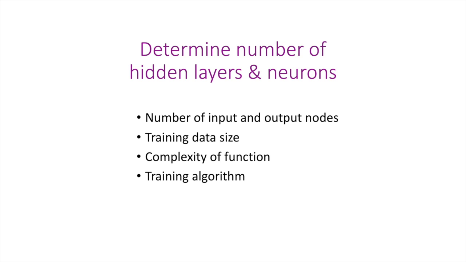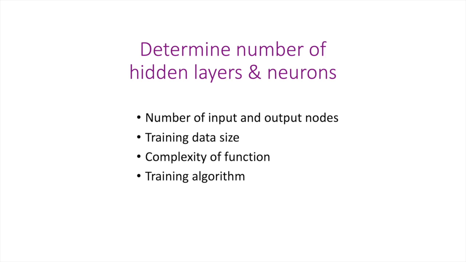It's better to go by experimenting with one or two layers with few neurons, and through cross-validation we can compare the training accuracy and test accuracy. Based on accuracy, we can adjust the number of hidden layers and neurons. Keep a few things in mind while selecting the number of neurons. The number of hidden nodes should be between the input and output nodes. It should not exceed twice the input nodes, and it could be 2/3 of the input nodes plus the output nodes.